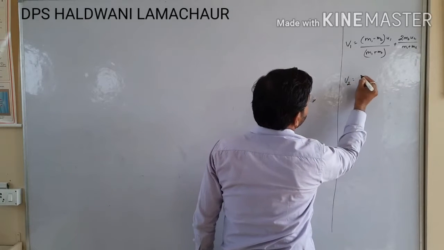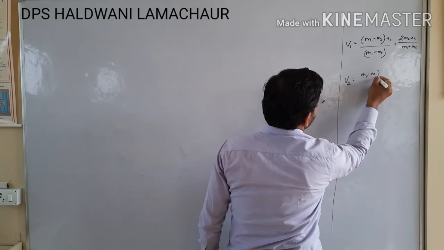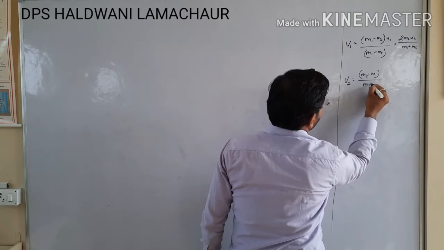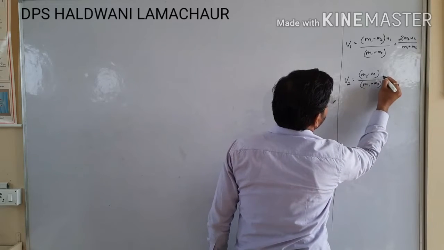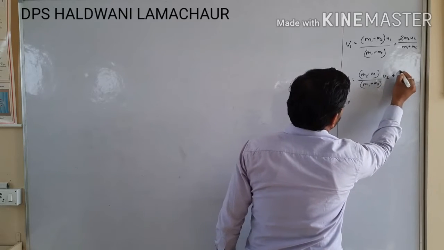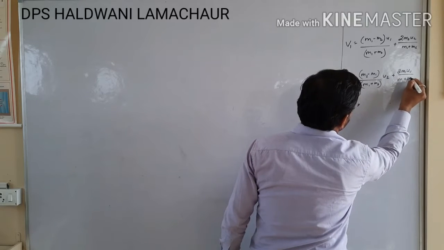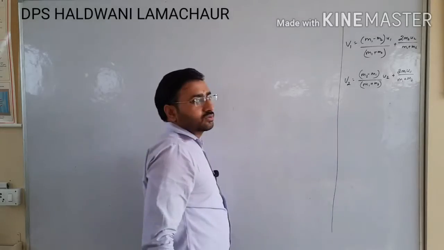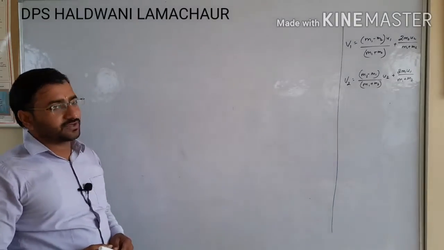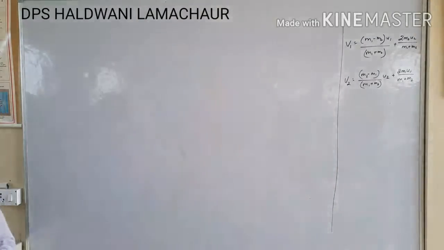And second, v2 equals (m2 minus m1) over (m1 plus m2) times u2, plus 2 m1 u1 over (m1 plus m2). So these two are the formulas which we have discussed in our previous video.